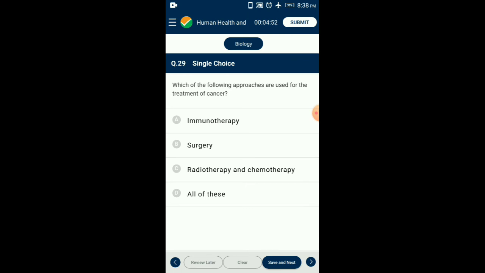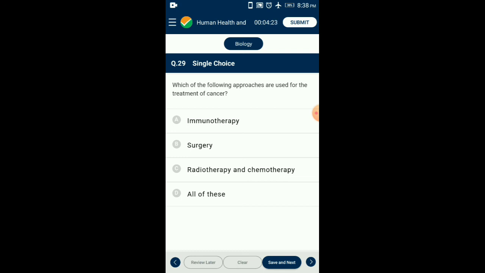Question number 29. Which of the following approaches are used for the treatment of cancer? Cancer is a malignant neoplasm. The cells of cancer continue to divide without differentiation and thus form malignant tumor. They can also invade other organs by entering the bloodstream and convert normal cells into cancerous cells. This process is called metastasis.